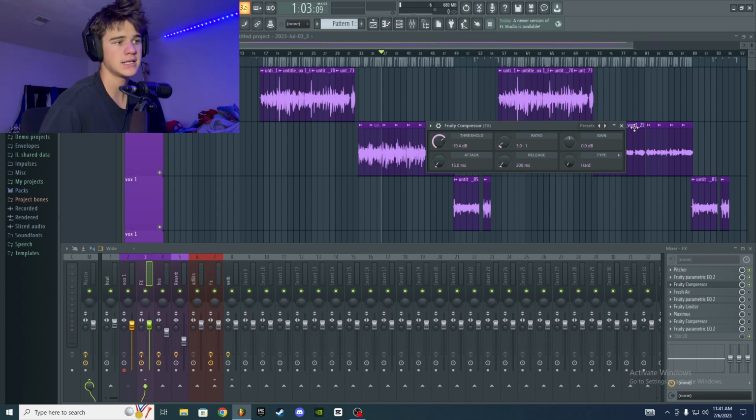Okay, and for the gain, since it's the first compressor on here, I'm not going to turn it up at all. And then attack and the release, I'm just going to turn them up ever so slightly, just because I don't want it to hold on to the vocal for too long.